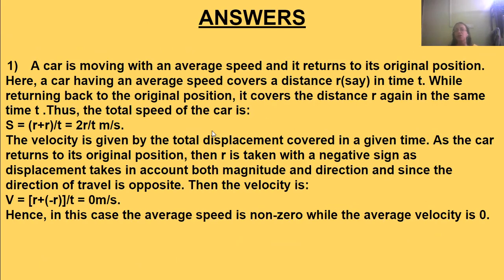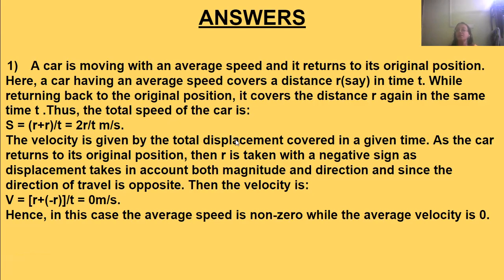So the speed of the car, s, is going from the original position to the final position, which is r, and from the final position coming back to its original position, which is also r. So the distance is r plus r in the time t. So it is 2r by t meter per second.